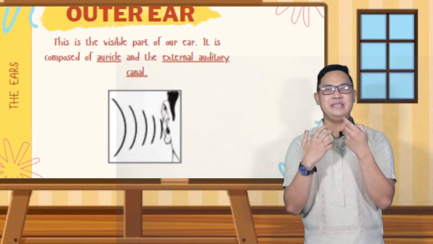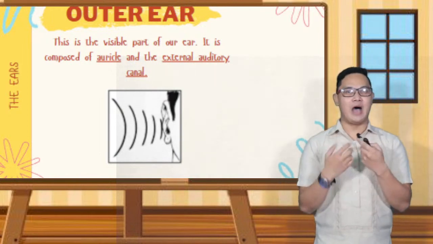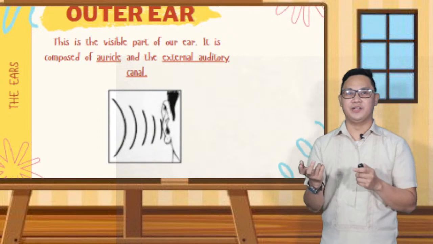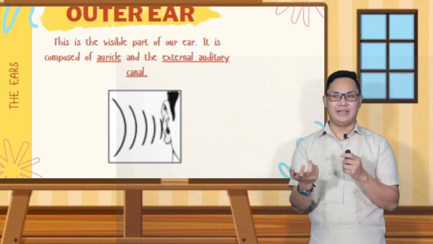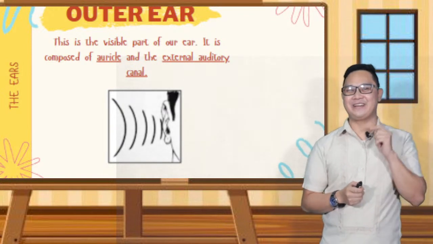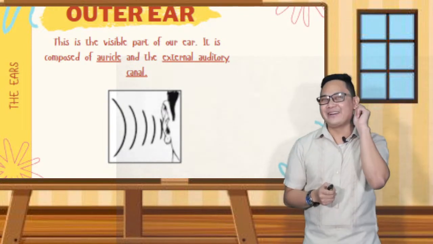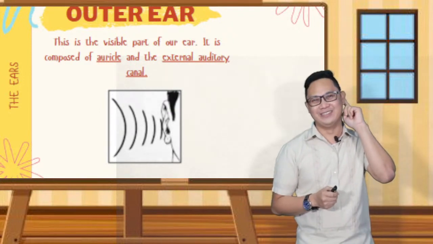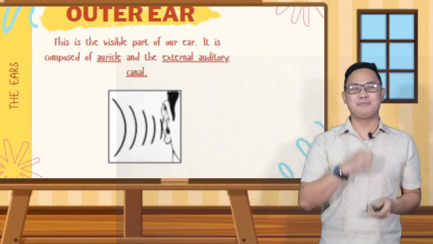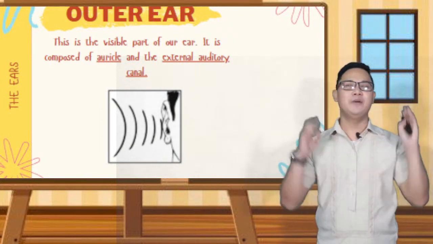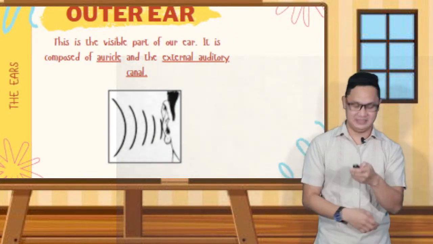This is the visible part of our ear. It is composed of the auricle and the external auditory canal. Try touching the curved flap beside your head, which you call the ear, okay? But this part, we call the auricle. The auricle, or the outer portion of your ear, is the one that collects sounds from your surroundings.